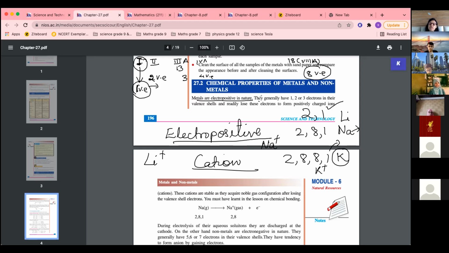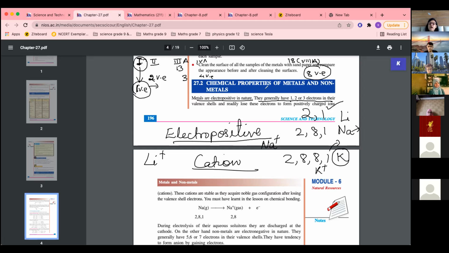Means they will generally have 1, 2, or 3 electrons. So if you remember the atomic number of the element, you can find out whether that element is a metal or non-metal. A metal will have outermost 1, 2, or 3 valence electrons. 4, 5, 6, 7, 8 are non-metals.